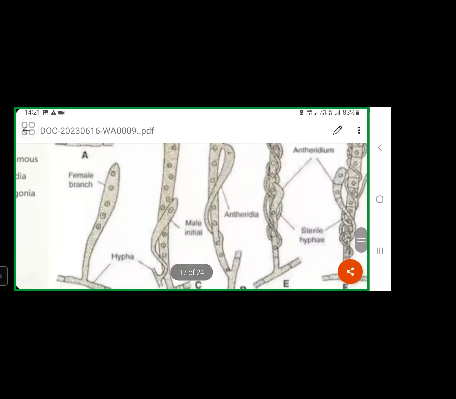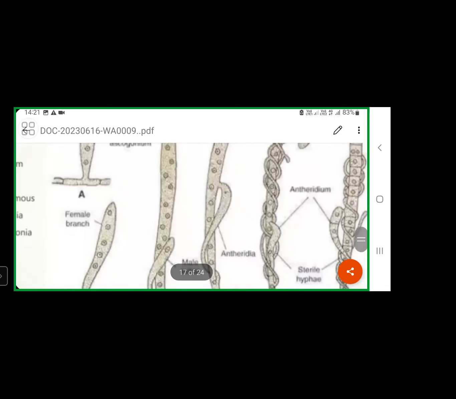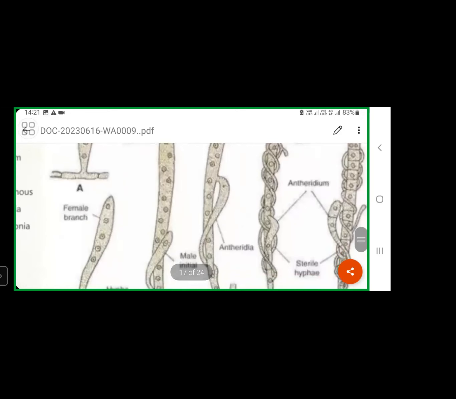So, first antheridial development will be initiated. After initiation of the male reproductive structure, the antheridium grows well and coils around this ascogonium. Like that, it will show growth.